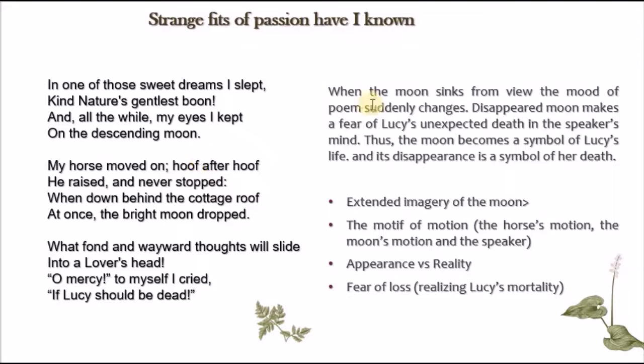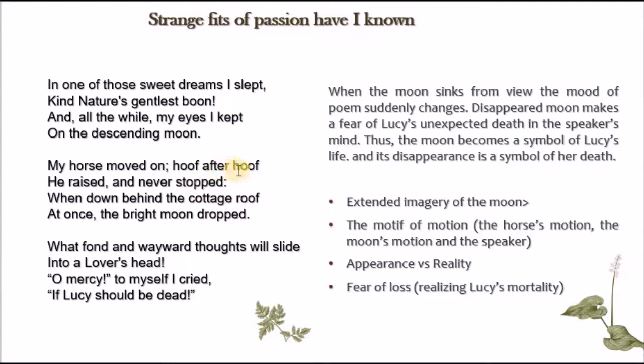Okay, so when the moon sinks from the view, now we see that at a certain point the view of this moon which is descending is going to change the mood of the poem. "My horse moved on, hoof after hoof, he raised and never stopped, when down behind the cottage roof at once the bright moon dropped." So he reached a point as the horse was moving, and you see this hoof after hoof.